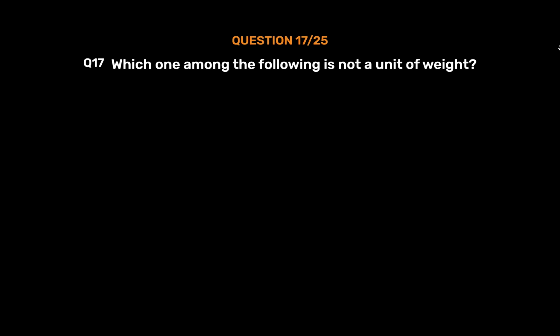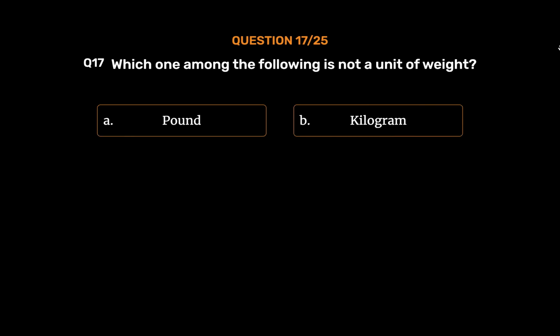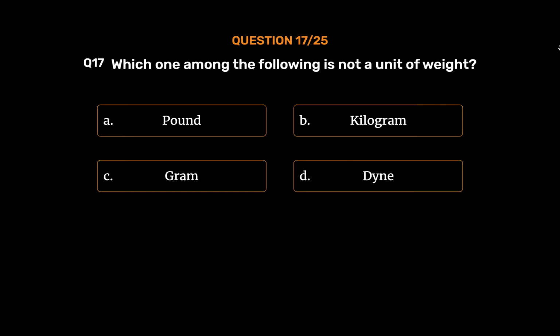Question number 17. Which one among the following is not a unit of weight? Option A, pound. Option B, kilogram. Option C, gram. Option D, dyne. The correct answer is option D, dyne.